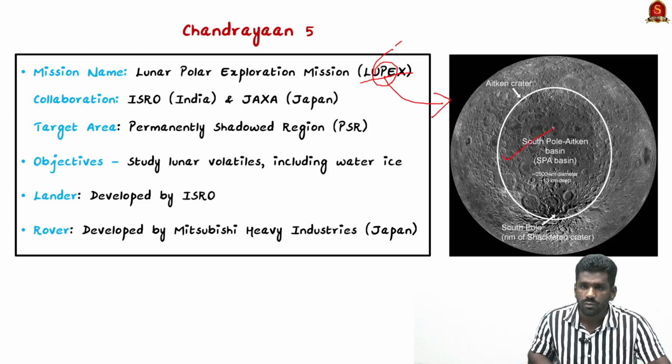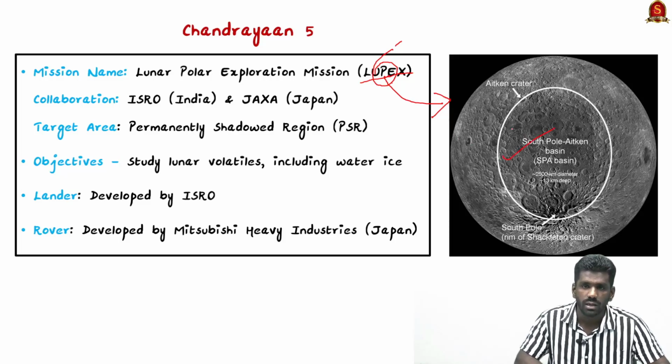The south pole of the moon is very less studied and very less known to humans, because we cannot see the moon's south pole no matter how the moon rotates. The moon's south pole is always invisible to us. It is always on the other side of the earth. So this moon south pole is very less studied, and this Chandrayaan 5 is going to study the environment in the moon south pole, whether there is a water cover or ice cover on the moon south pole, and what the environment of the moon south pole is like.